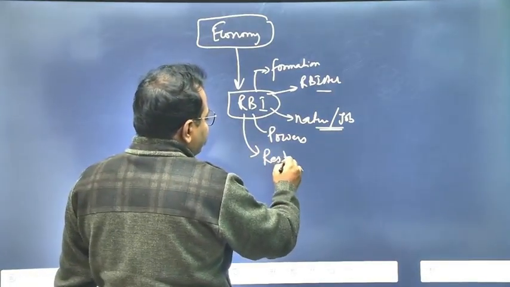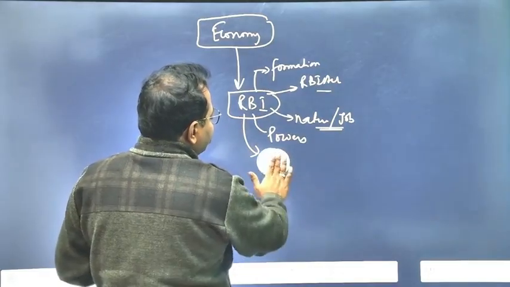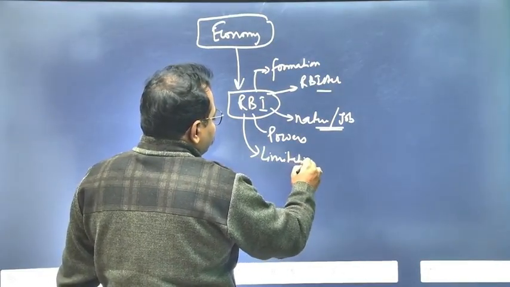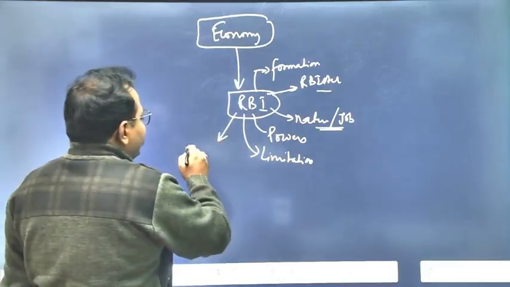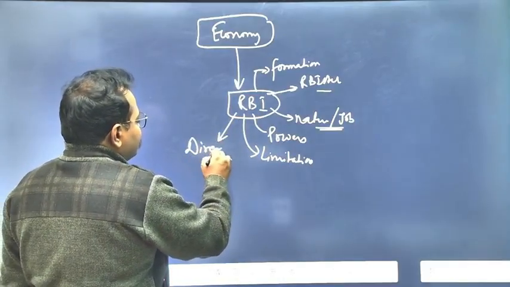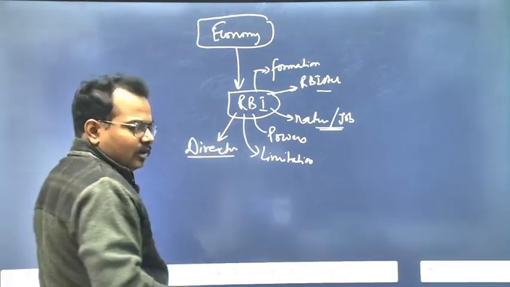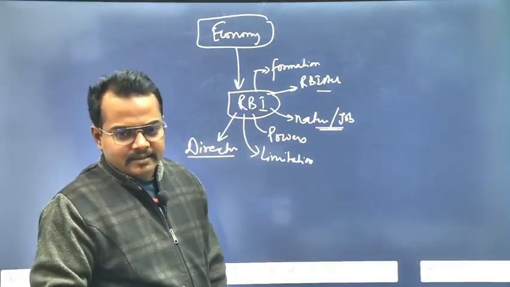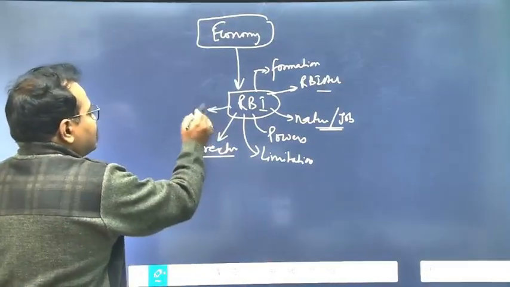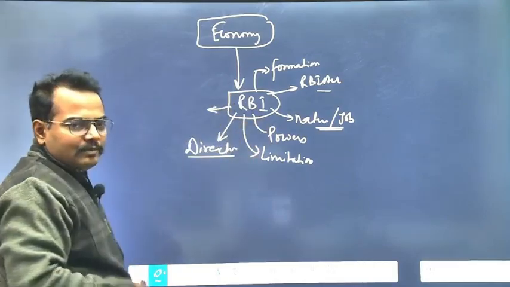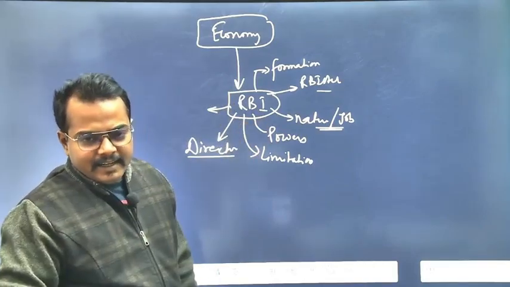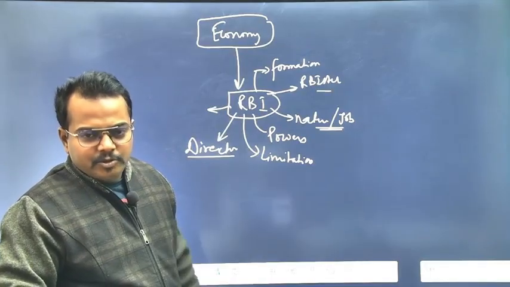If there is any restriction, or any limitation over it. Limitations. Then how is the RBI director selected or appointed? Appointment of directors. Then removal of directors. So again there can be a lot of things. What it controls, what it cannot control, what are its important guidelines. So you can have it.